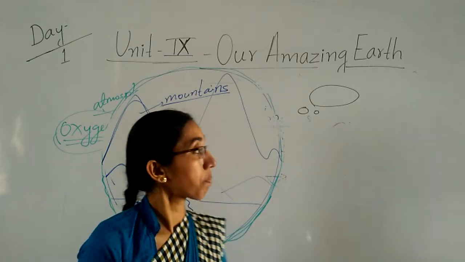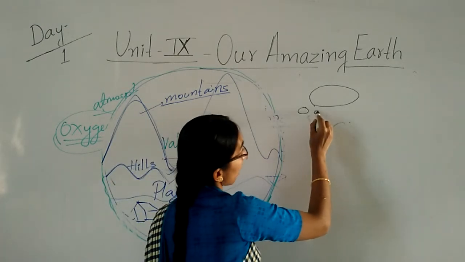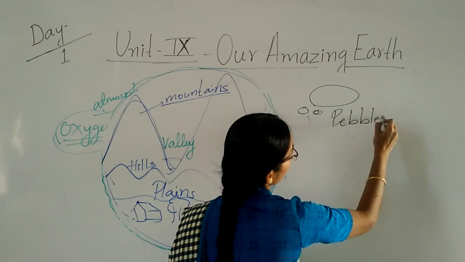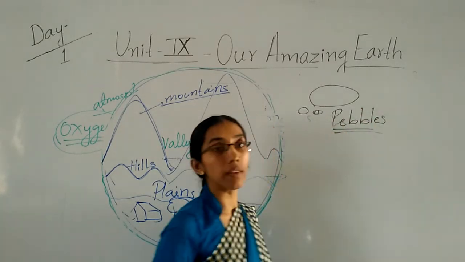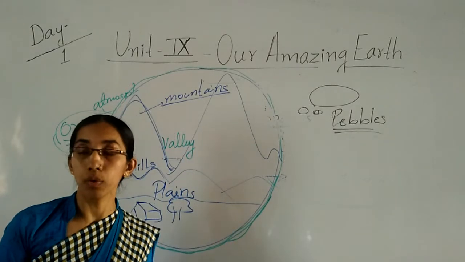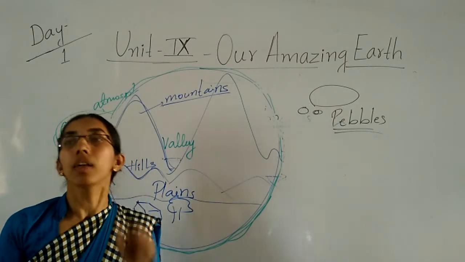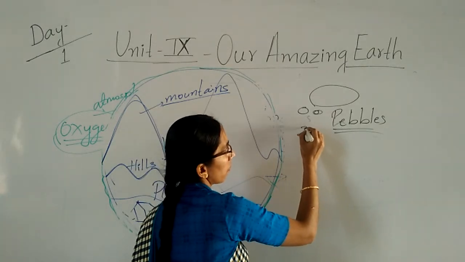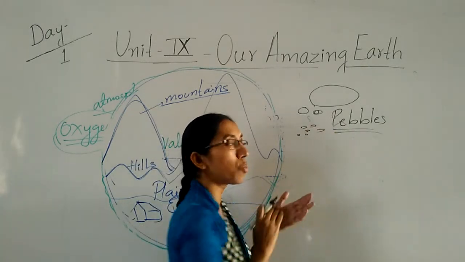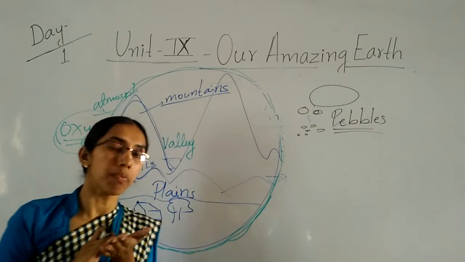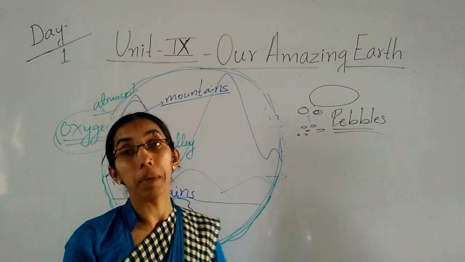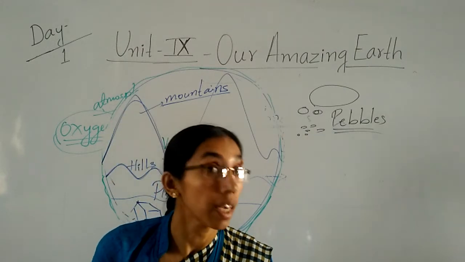Children, if you see the size of those pebbles also, we can see the size is different. Some are very small and very soft. And very smooth it is. When you touch, you will feel very smooth, very soft. So those stones are called pebbles.